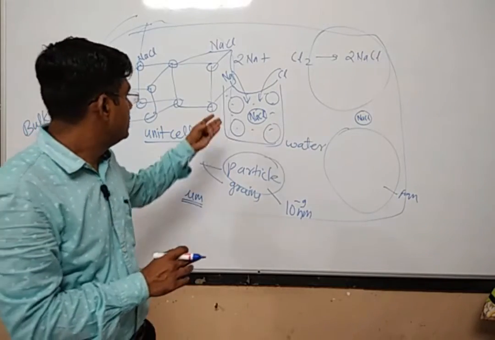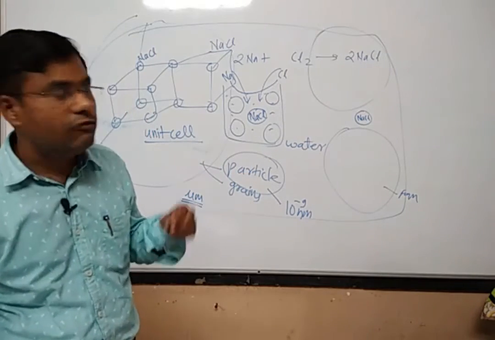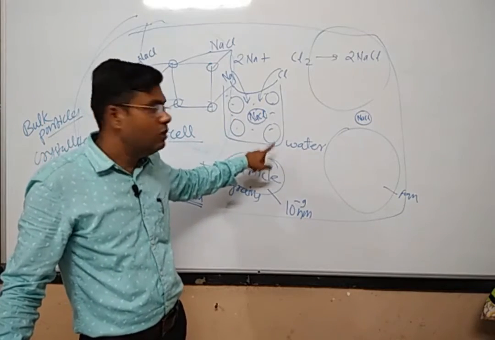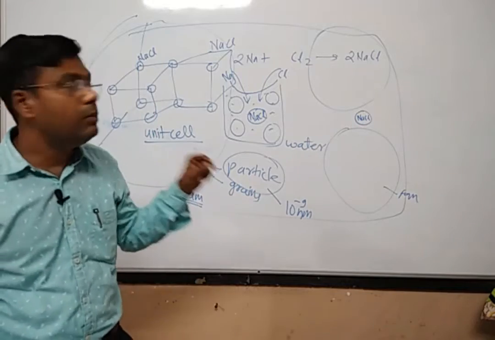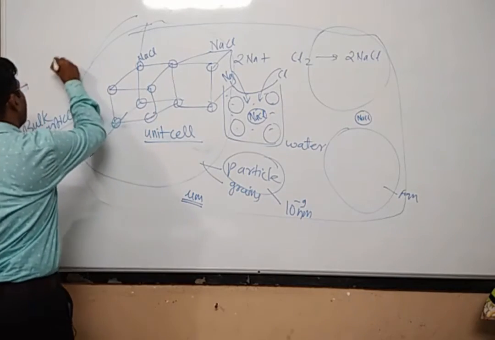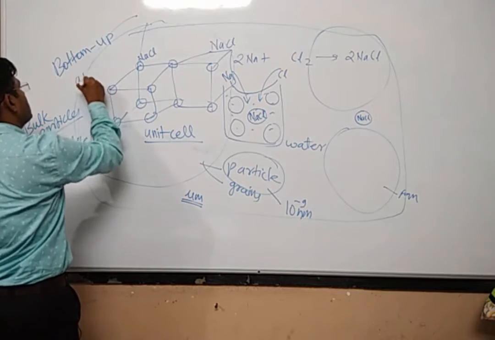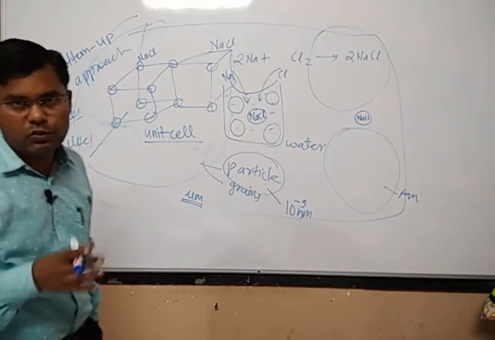So this approach of synthesizing nanoparticles from the molecular level or the atomic level is called the bottom up approach.